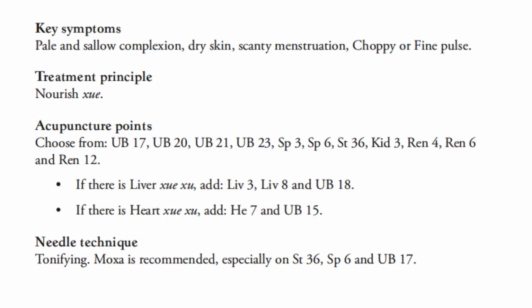Treatment principle: nourish blood. Choose from bladder 17, bladder 20, bladder 21, bladder 23, spleen 3, spleen 6, stomach 36, kidney 3, REN 4, REN 6, and REN 12. If there is liver blood deficiency, add liver 3, liver 8, and bladder 18. If there is heart blood deficiency, add heart 7 and bladder 15. Needling technique is tonifying. Moxa recommended especially on stomach 36, spleen 6, and bladder 17.